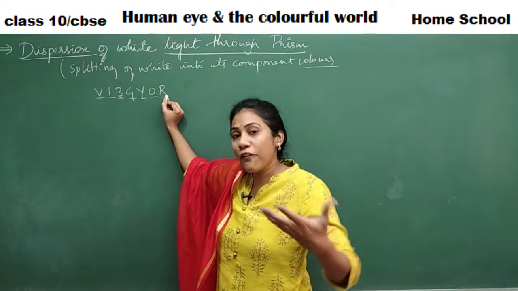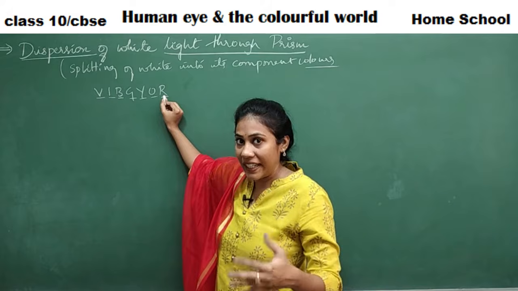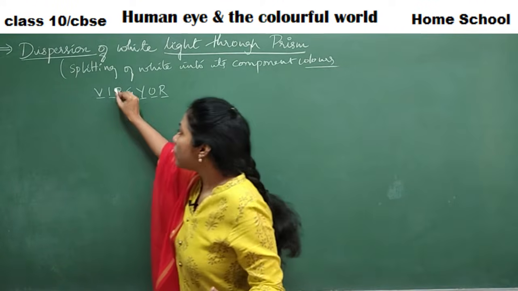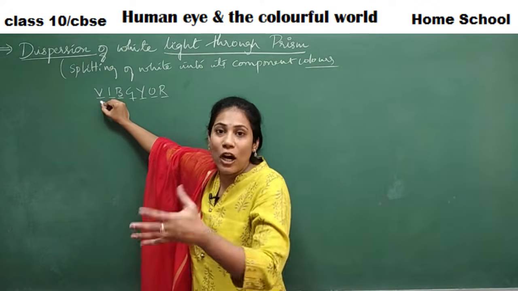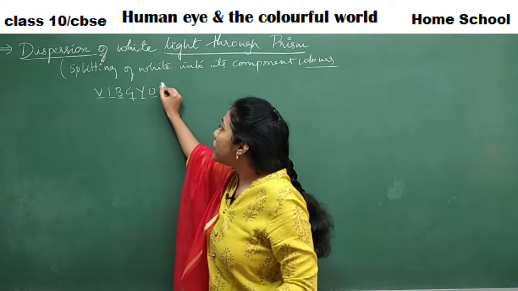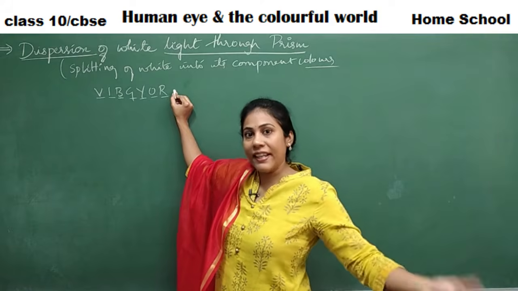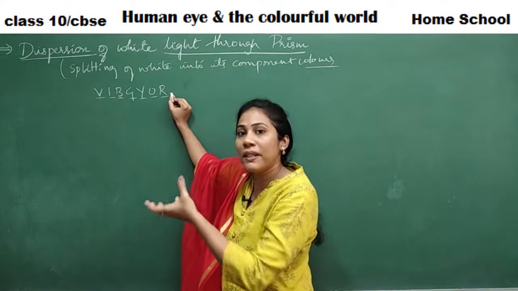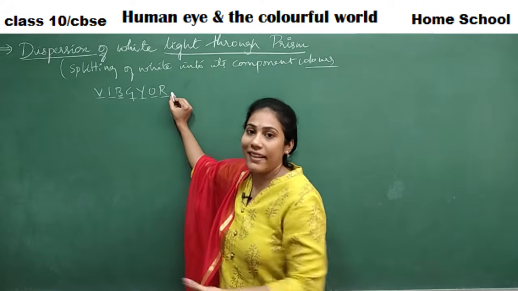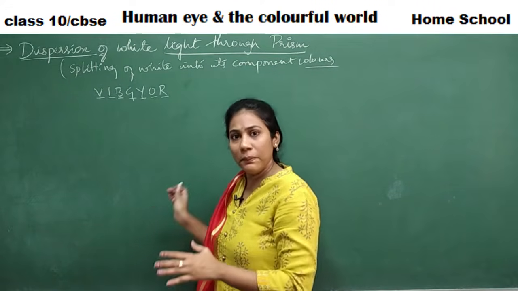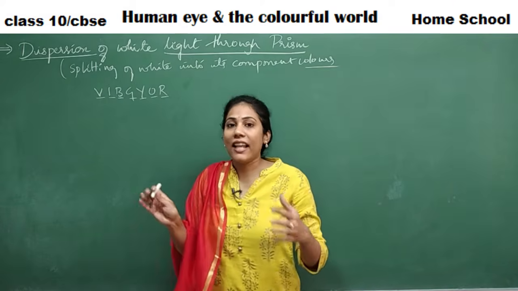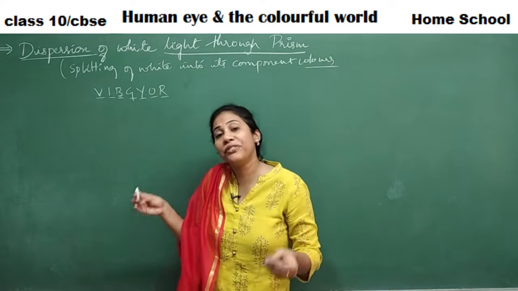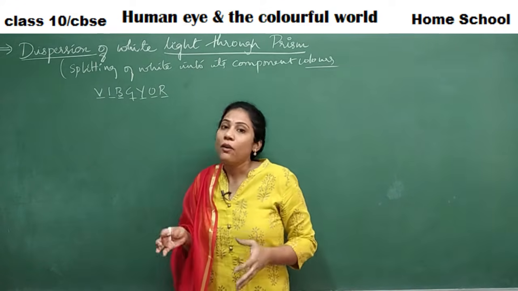So the millions of colors which are present in white light are categorized into 7 different colors. Like all shades of violet, I will commonly call it violet. Red has many shades, right? Light red, dark red, all red shades I will collectively call red. Like that, for simplicity, we say the light is made up of 7 colors, but actually you will have millions of colors in a white light.